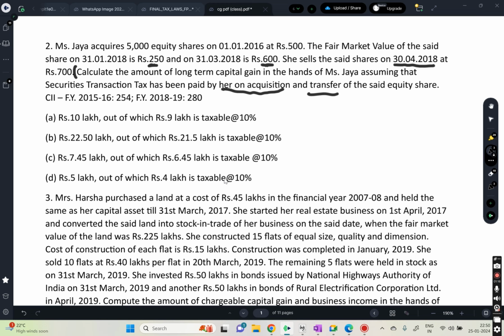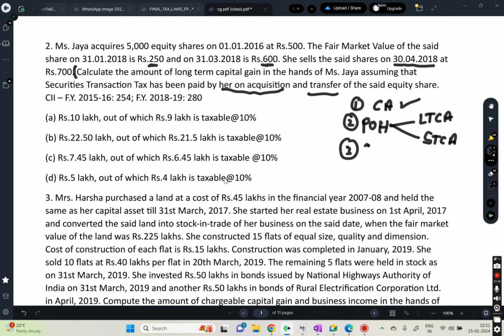Okay. See, first of all, whenever you are doing a capital gains question, you need to follow this. First, you need to decide whether it is a capital asset or not. Then you need to decide the period of holding, because based on the period of holding you can find out whether it is a long-term capital asset or a short-term capital asset. Third, check whether special sections like 112A apply or not.